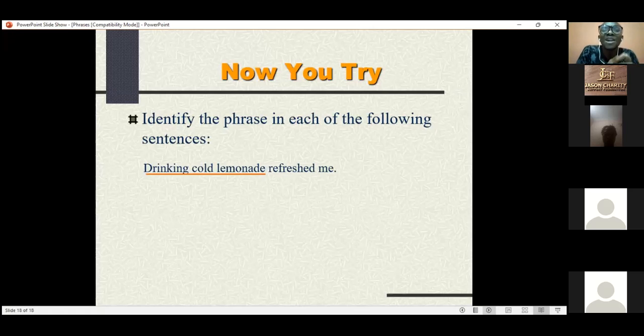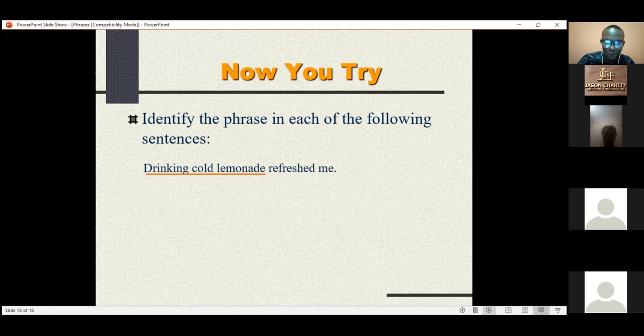Now, what kind of phrase is this? Can anyone tell me? Okay, I didn't touch on it. It's a participle phrase.